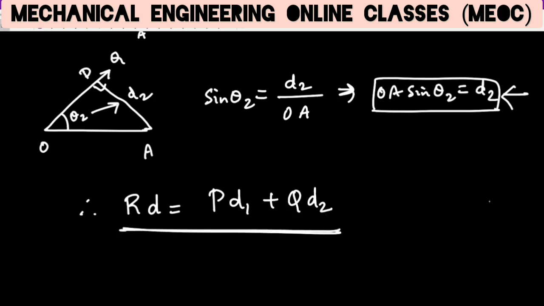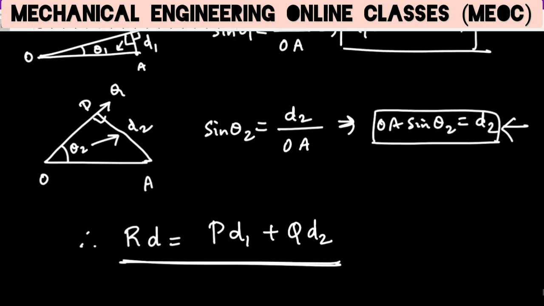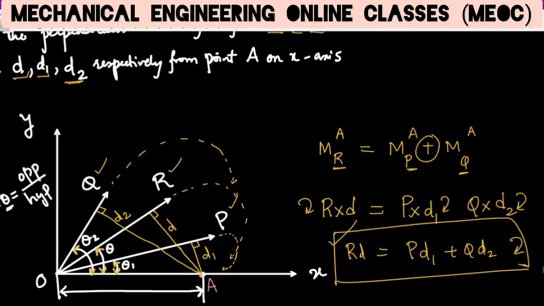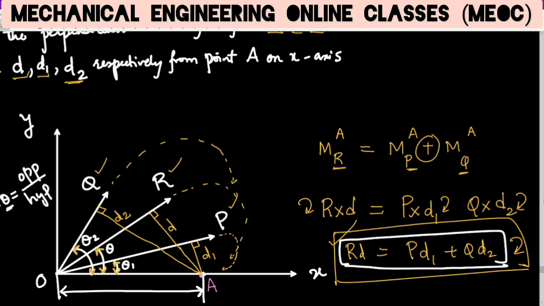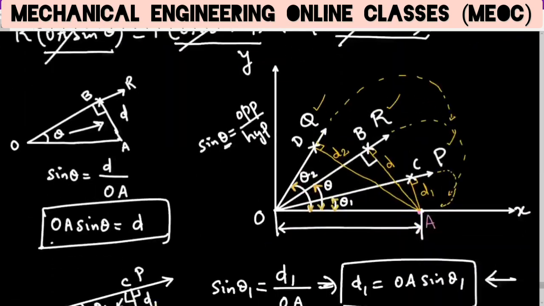This is what the Varignon statement says. R into D is PD1 plus QD2. So RD is equal to PD1 plus QD2. Hence proved. So Varignon's theorem is valid. It's proved.